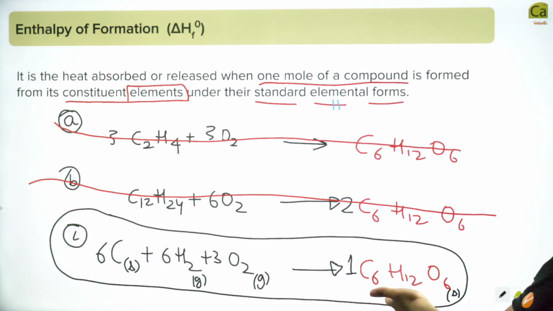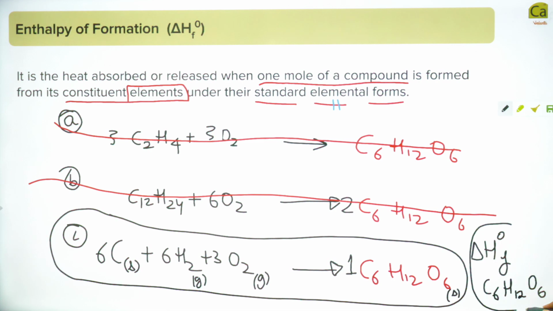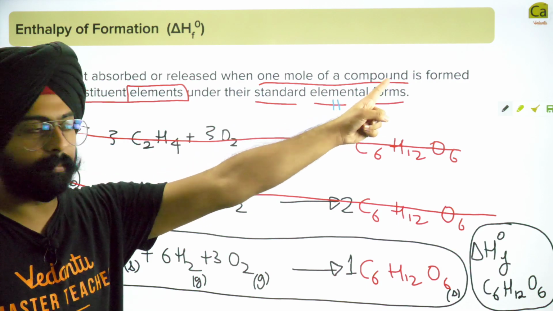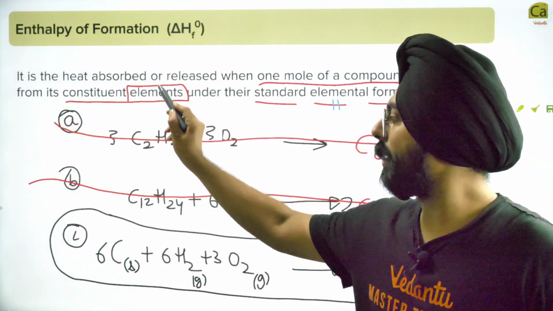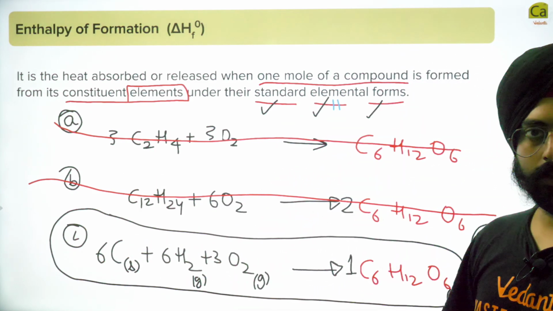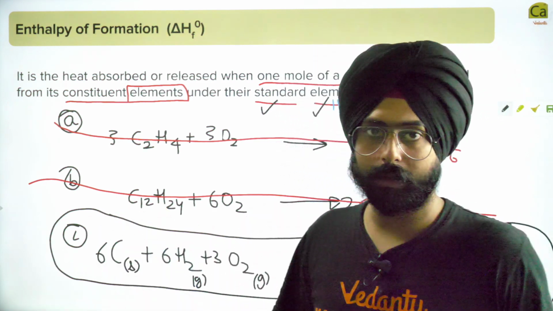The enthalpy associated with this process will be called the enthalpy of formation of this sugar. You have to create 1 mole of a compound starting from its constituent elements under standard elemental forms. Standard elemental forms are how elements are found in nature.